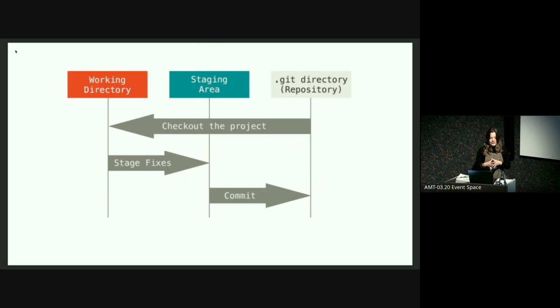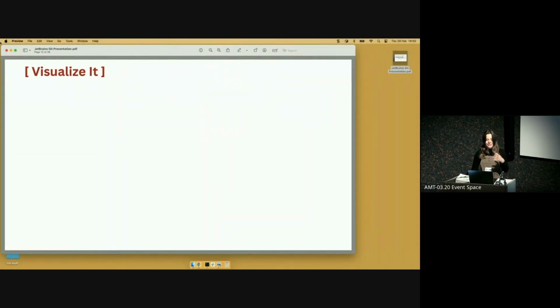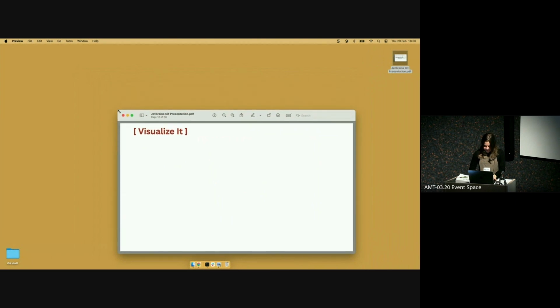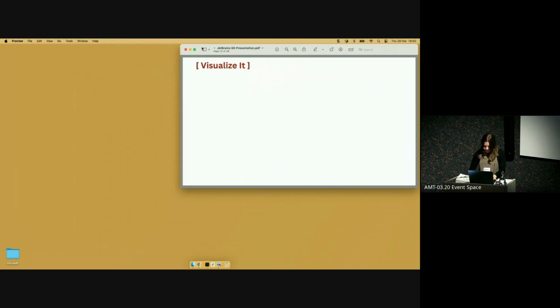First of all, when I started learning Git, I came across this diagram or versions of this diagram. And I personally found it really confusing. I didn't quite understand exactly how all these pieces came together. So what I'm about to show you is my alternative to this and what I came up with instead. Throughout the book, I call the visualizations "visualize it". So in this presentation, they're called "visualize it" as well. Okay, so I'm going to make this a bit smaller so we make some screen space for other stuff.